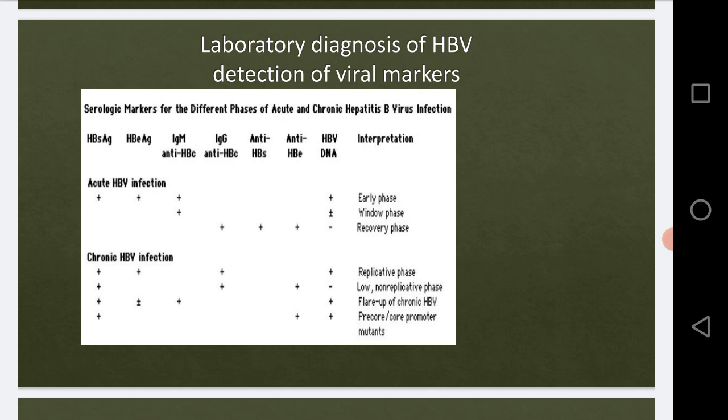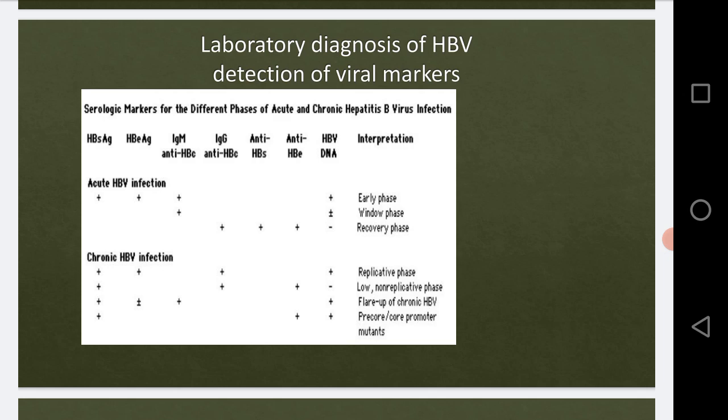Now the anti-HBc IgG antibodies are produced in the recovery phase. During the recovery, these antibodies will be produced by our body. Then anti-HBs will also appear in the recovery phase, and anti-HBe will also appear in the recovery phase.